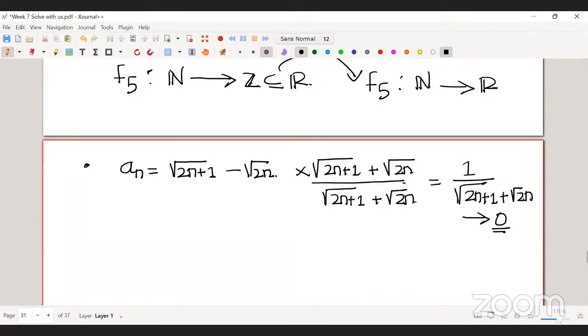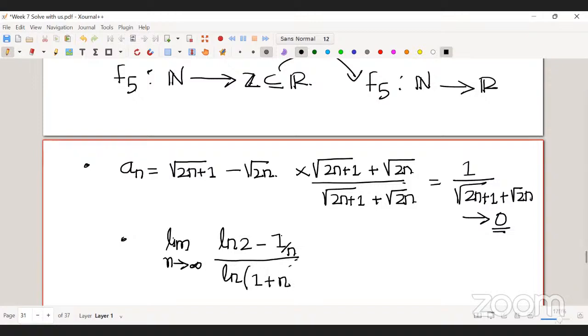Okay. And the next one, sir, the 8th one. I am clear with the first option and the second option as well. I am just having doubt in the third option, log 1 by log 2 minus 1. So what is the third option? You need to find the limit as n tends to infinity of ln 2 minus 1 by n, over ln of (1 plus n to the power 1 by n), right?